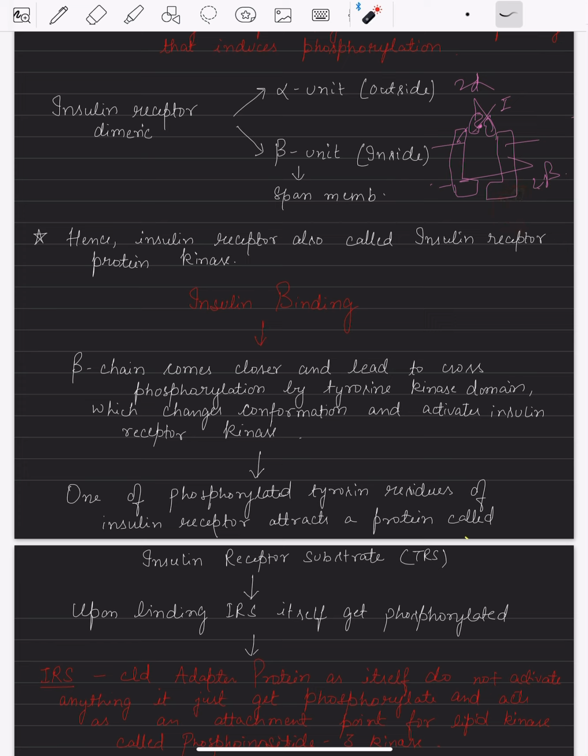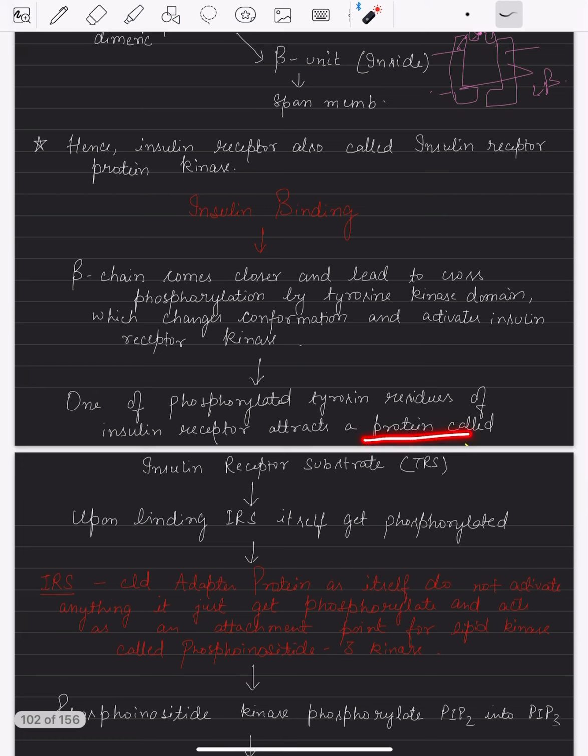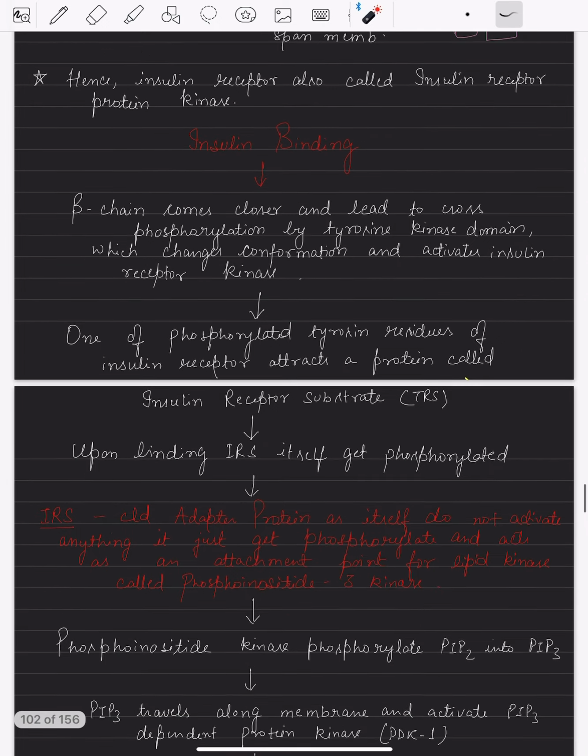Once the phosphorylation takes place, the phosphorylated residue will attract a protein that is known as insulin receptor substrate. It is also called an adapter protein.